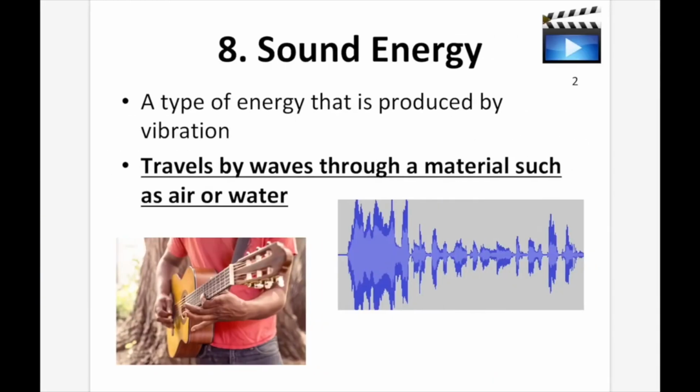Sound energy, a type of energy that is produced by vibrations. Now, sound energy travels by waves through materials such as air or water. It's similar to electromagnetic radiation, but a little bit different. Electromagnetic radiation is going to use things like light waves, gamma rays, radio waves. Sound waves look very similar, and in fact, this is an example of a sound wave, but you could also think of a sound wave as something like that. So it's going to look a lot like our electromagnetic radiation, but it's a little different.